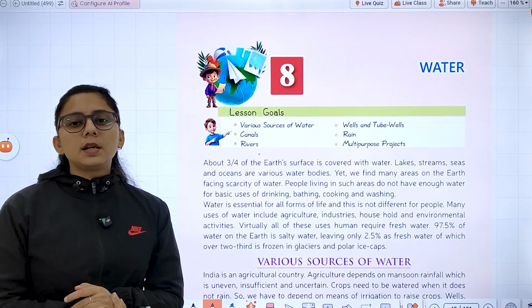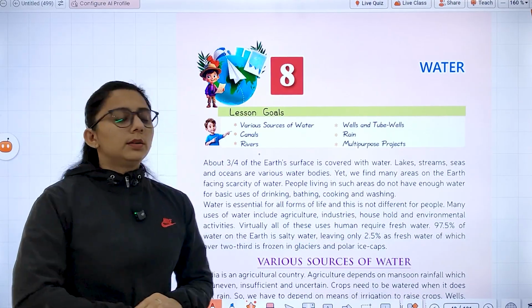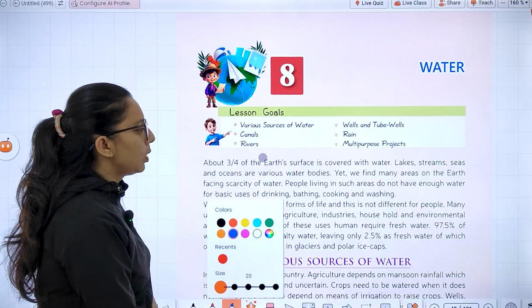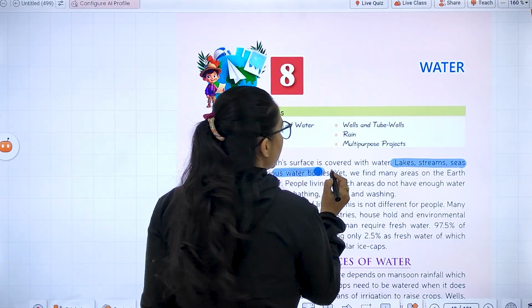Today we are going to start with chapter 8, that is water. About 3/4 of the Earth's surface is covered with water: lakes, streams, seas, and oceans. These are the various water bodies.